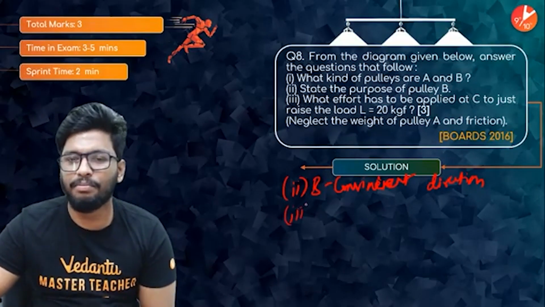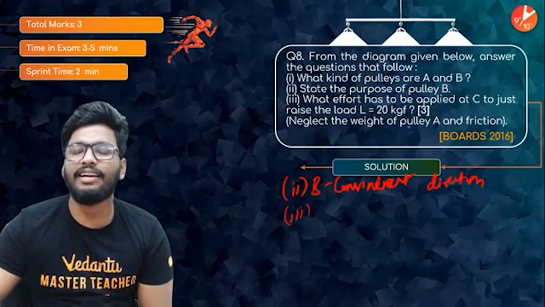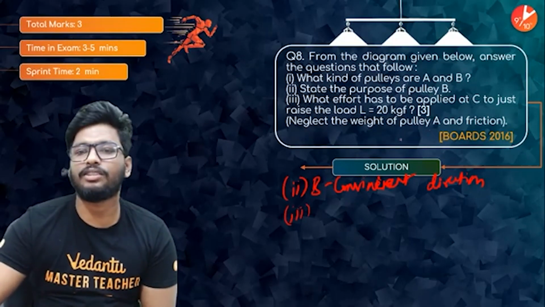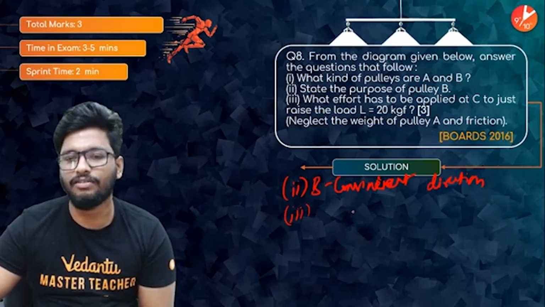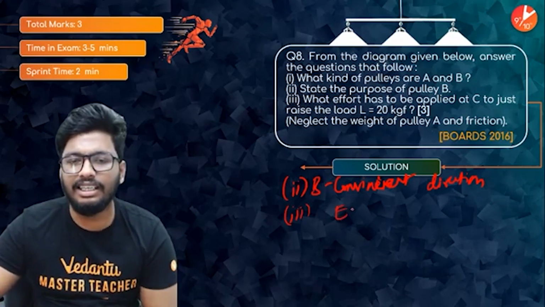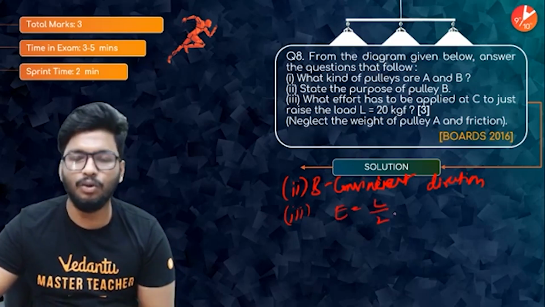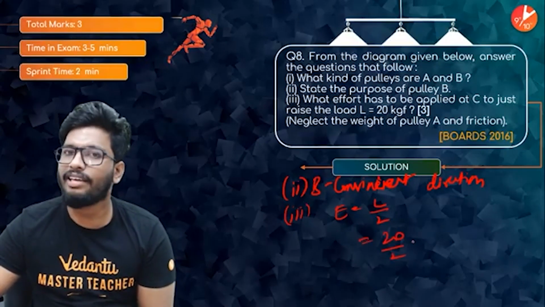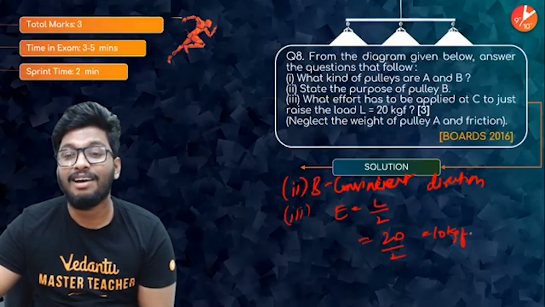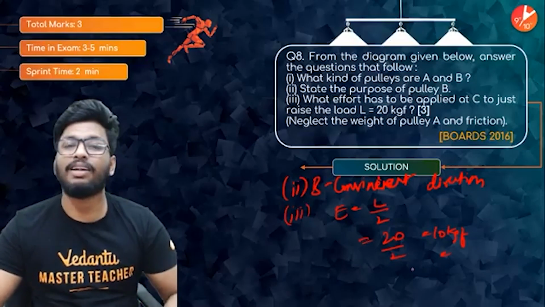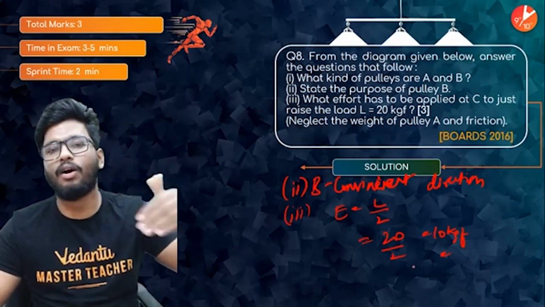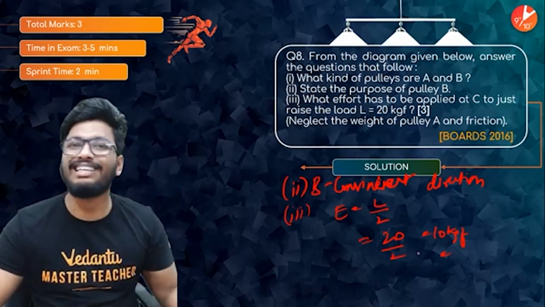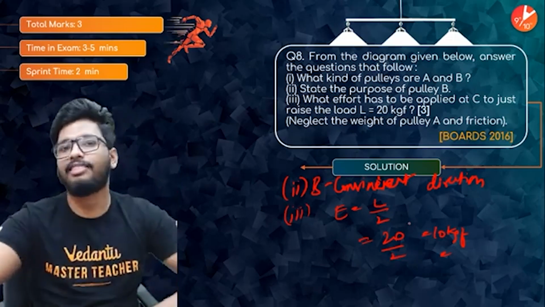Now to answer the third part of the question, what effort has to be applied at C just to raise the load of 20 kgf? Now here's the thing, guys. Effort is equal to load by 2 in the case of a single movable pulley. So if load is 20, what will be the effort then? 10 kgf. Because again, it's a force multiplier. So your effort would be far decreased, half that of the load.